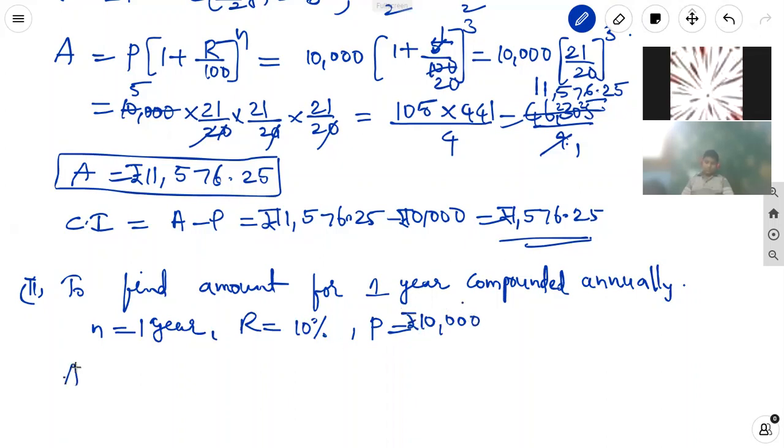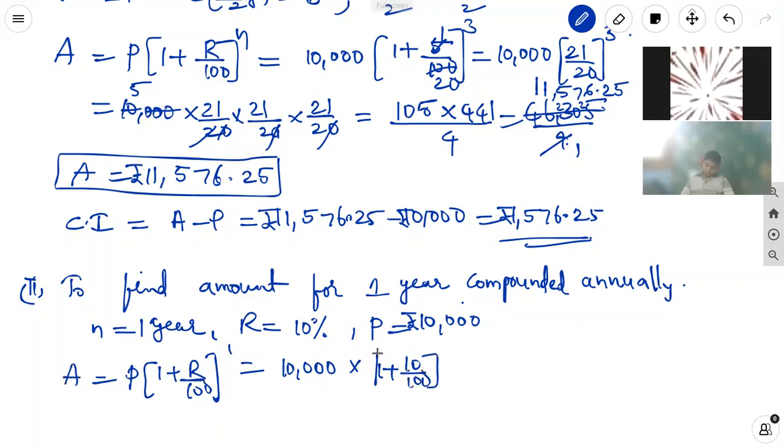The amount formula A is equal to P into 1 plus R by 100 whole power 1, that is 10,000 into 1 plus 10 by 100 whole power 1. 10 ones are 10, 10 10s are 100. It is equal to 10,000 into 11 by 10. 0, 0 cancel. 1,000 into 11, 11,000. This is the amount after 1 year.